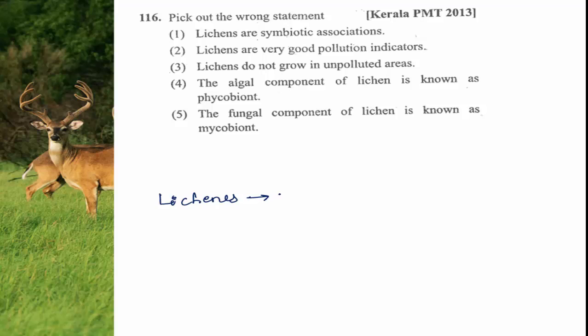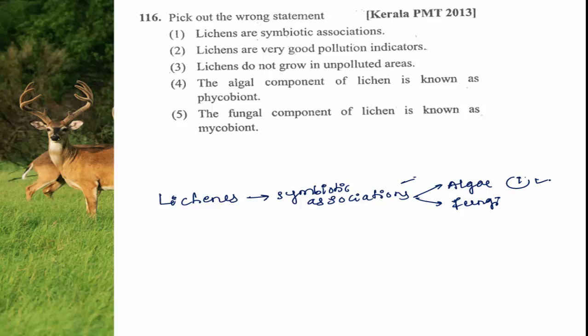Lichens are symbiotic associations. Whether this is right or wrong, this is right. It is formed by symbiotic association between algae and fungi. So the first statement given is right. Lichens are very good pollution indicators.